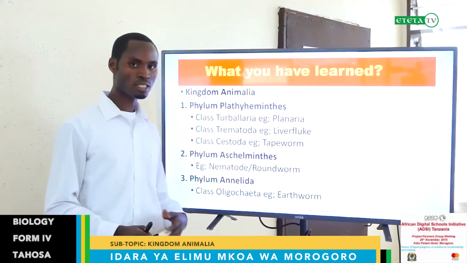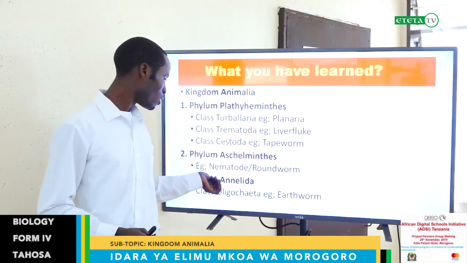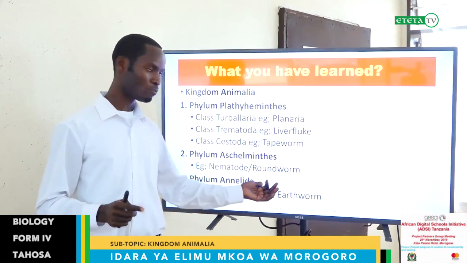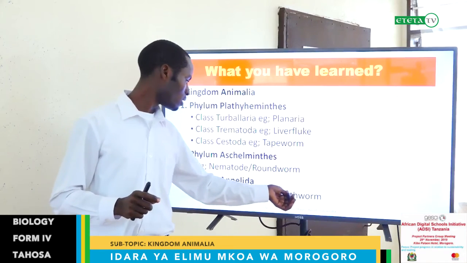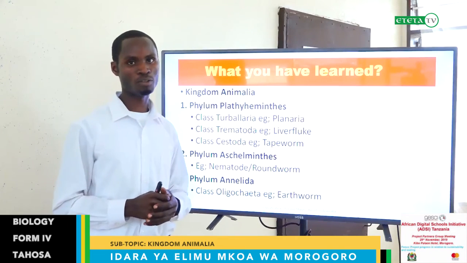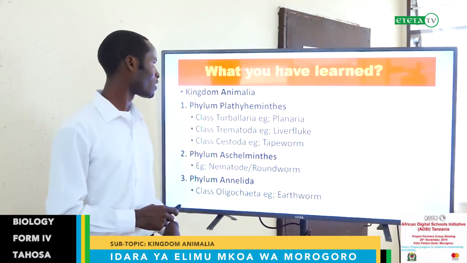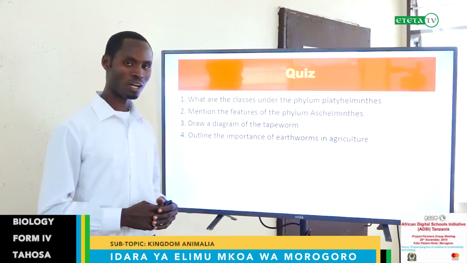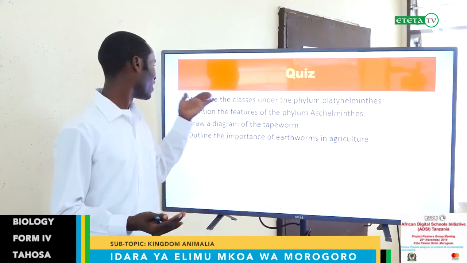Again, we discussed the last phylum, which is Annelida, and the class Oligochaeta, the only class under this phylum for your Form 4 level, and the group member is earthworm, which we have discussed in the previous slide. This is what I've covered, and I can go through these questions to see if you can remember what we have discussed.